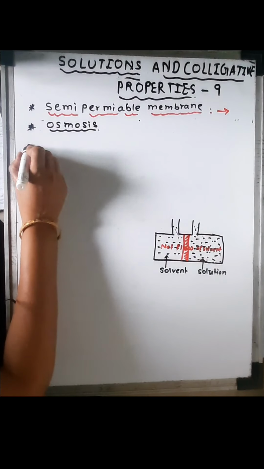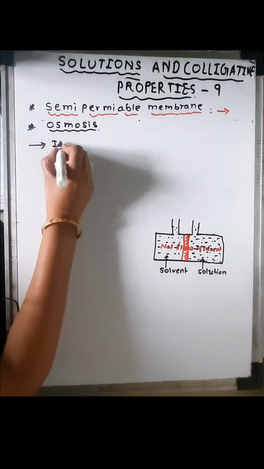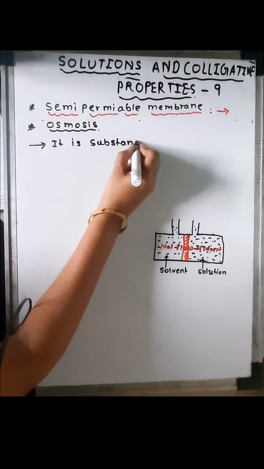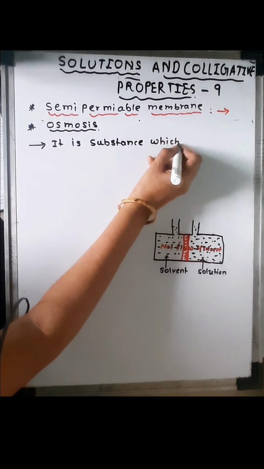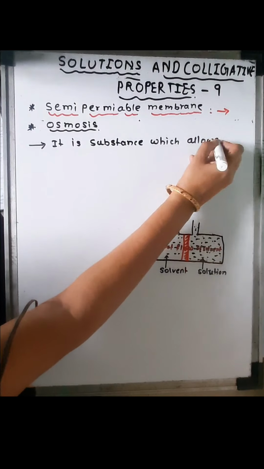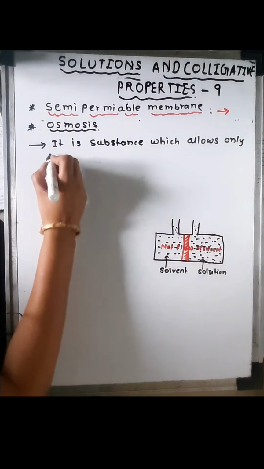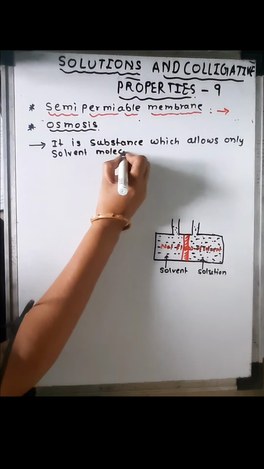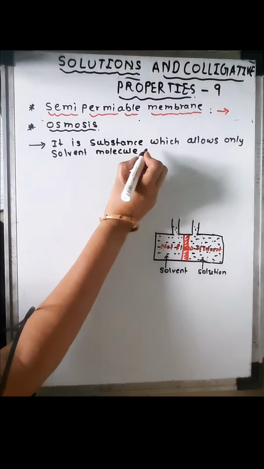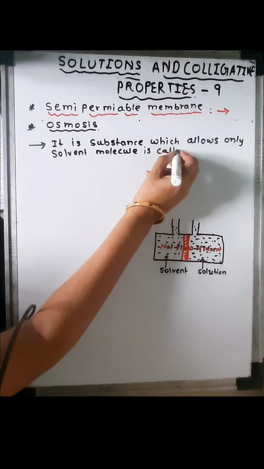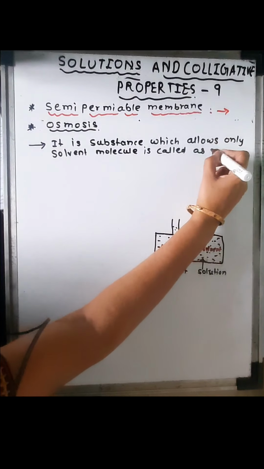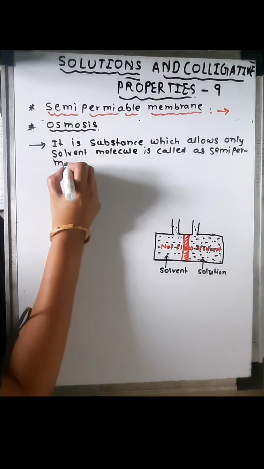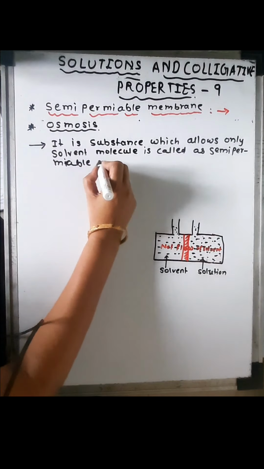A semi-permeable membrane is a substance which allows only solvent molecules to pass through.